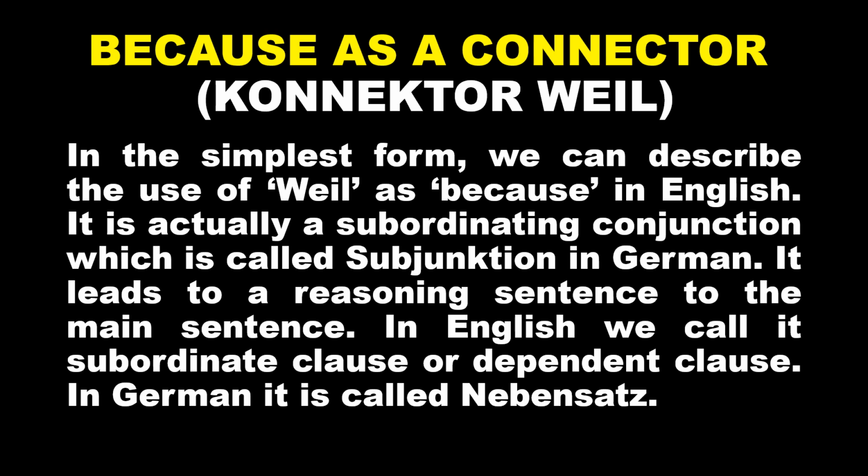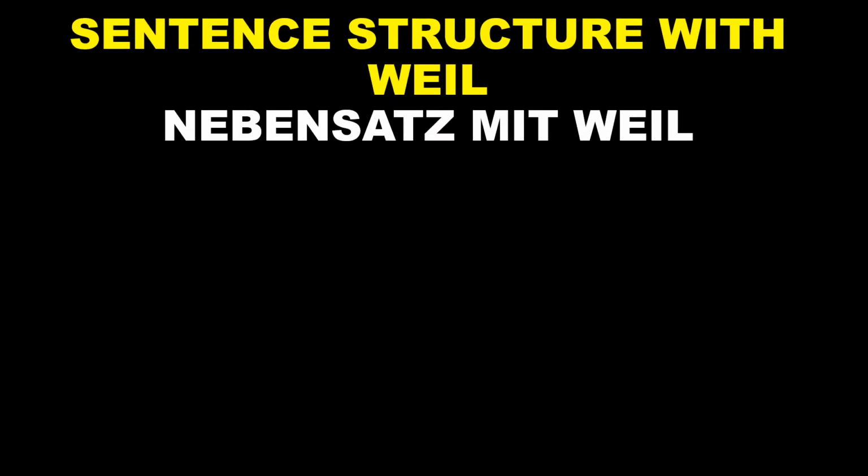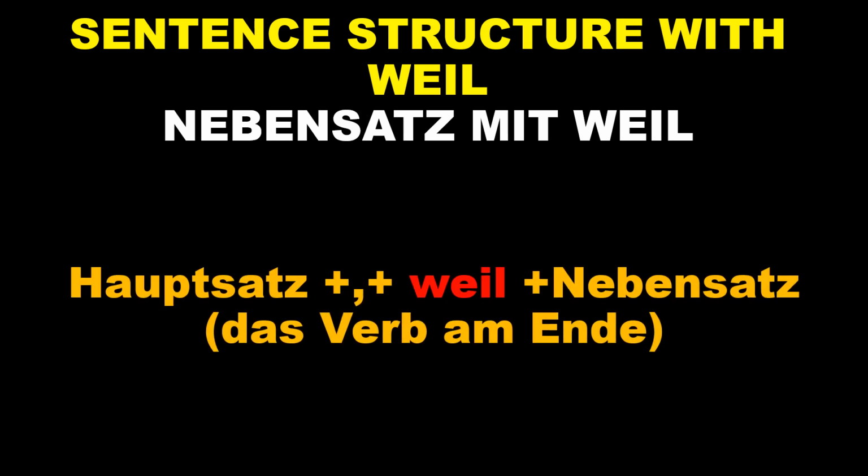Let's see some examples so that we can understand how to use it in a sentence. Before that, let's see how to frame the structure of the sentence using the word weil. Here, you can see on the screen, I have written Hauptsatz plus Komma plus weil plus Nebensatz, das Verb am Ende.